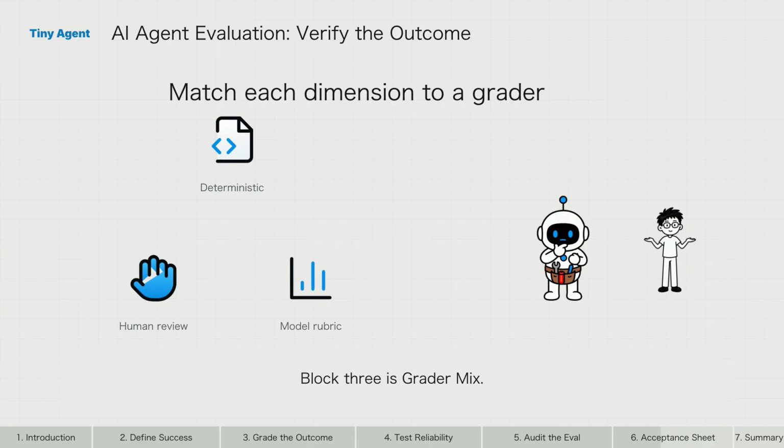Block 3 is grader mix. Choose deterministic checks for objective state, model rubrics for open-ended quality, and human review for calibration or expert judgment. Give each grader one clear dimension instead of one grader an undefined job.